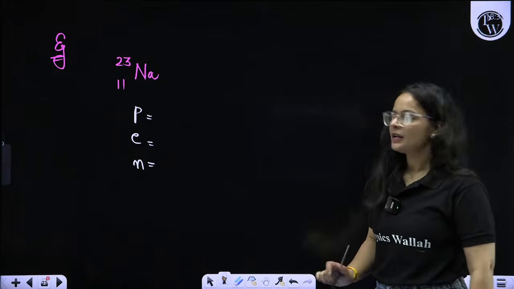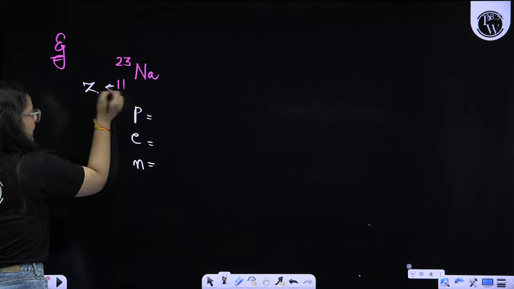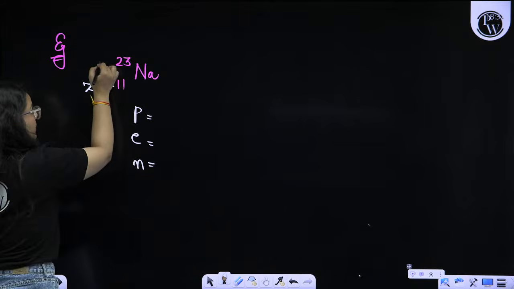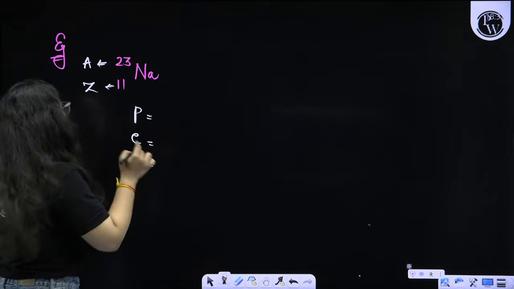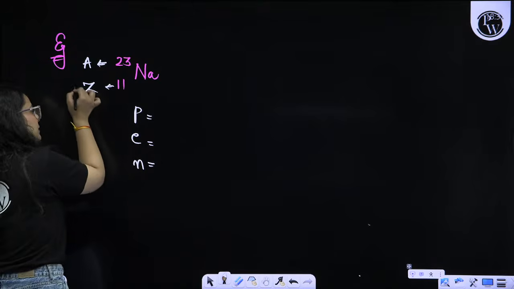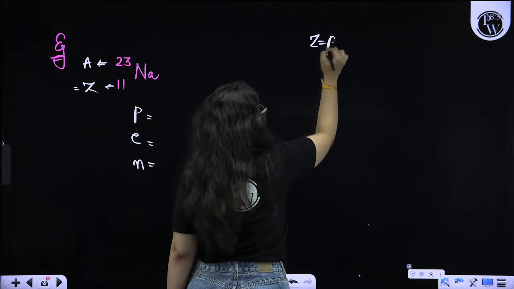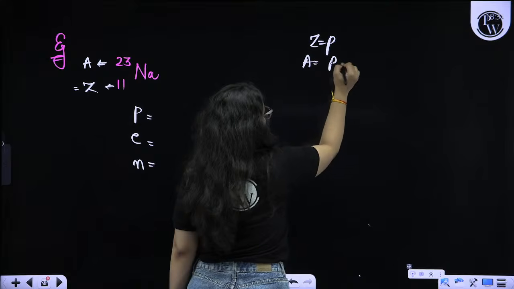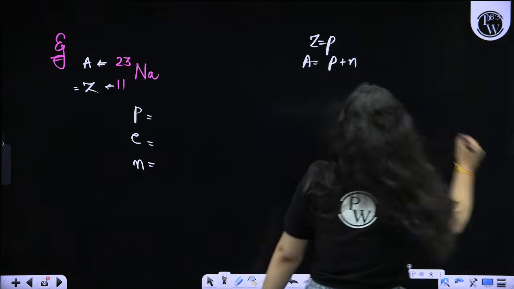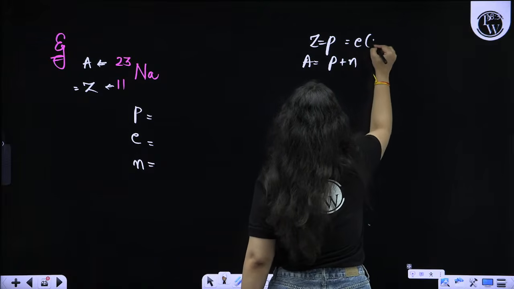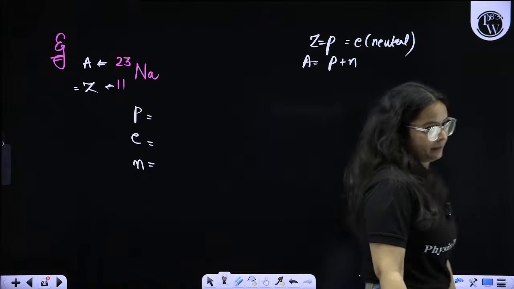Sodium. If I check the symbol of the element, I can see that 11 is the atomic number and 23 is the mass number, right? So the atomic number is 11. That means the number of protons is 11, because I told you that atomic number is equal to protons, and mass number is equal to protons plus neutrons. These are the two formulas. And protons will be equal to electrons only if the species is neutral. If it is not neutral, then it is not the same.